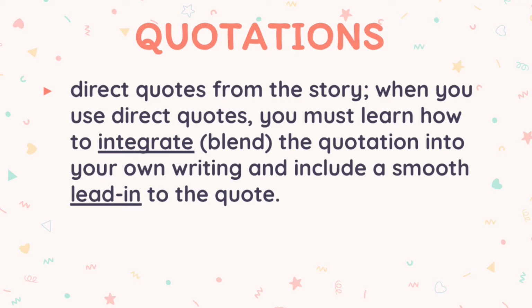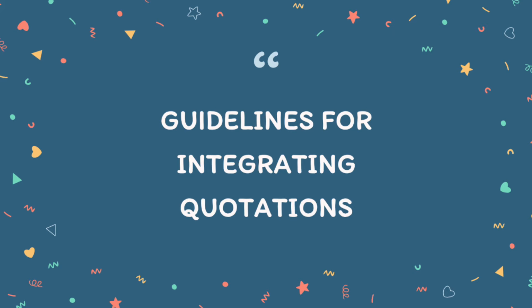Our second kind of concrete detail is called a quotation. I'm sure you can guess what a quotation is. It's a direct quote from the story. And so when we use direct quotes, we have to learn how to integrate them. To integrate means to blend. So we're going to blend the quotation into our own writing, and we're going to have smooth lead-ins to the quote. We're going to talk about this when I get back. In other words, a quotation is when we take the exact words from the story and we use them. When we use quotations, we have to give credit to the book by citing them. Don't worry, we will work on that together when I get back.